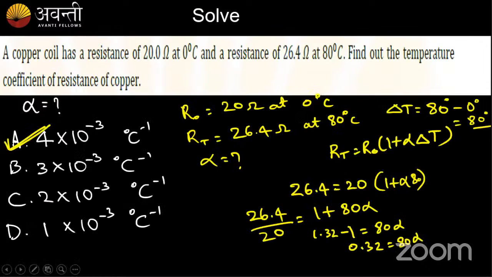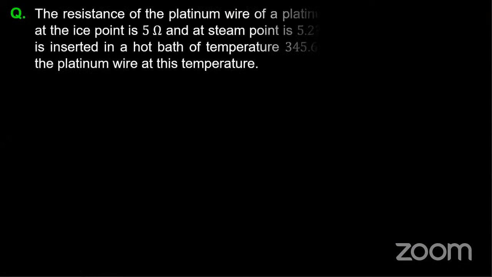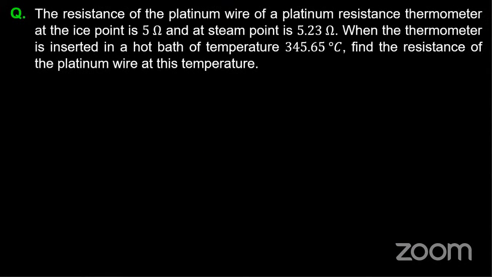Yes. So next question, we have one last question. It's a similar question, guys. Instead of RT, they have given you a temperature. Instead of asking you to find the final temperature, they have given you the temperature itself. Please try to find out, guys.